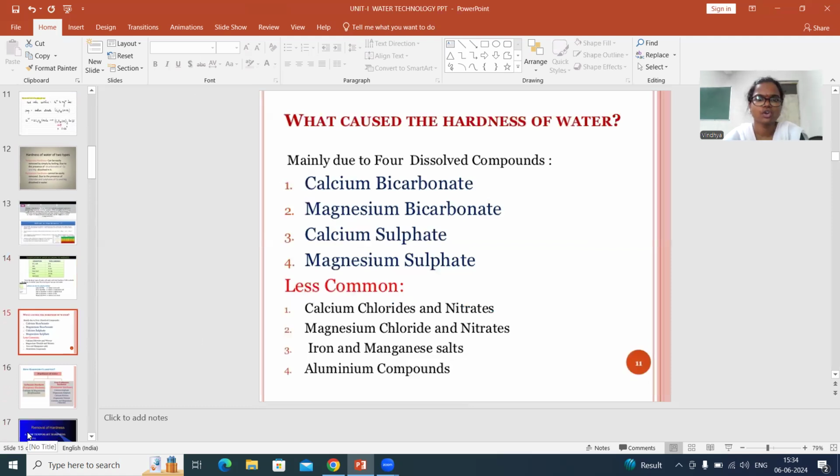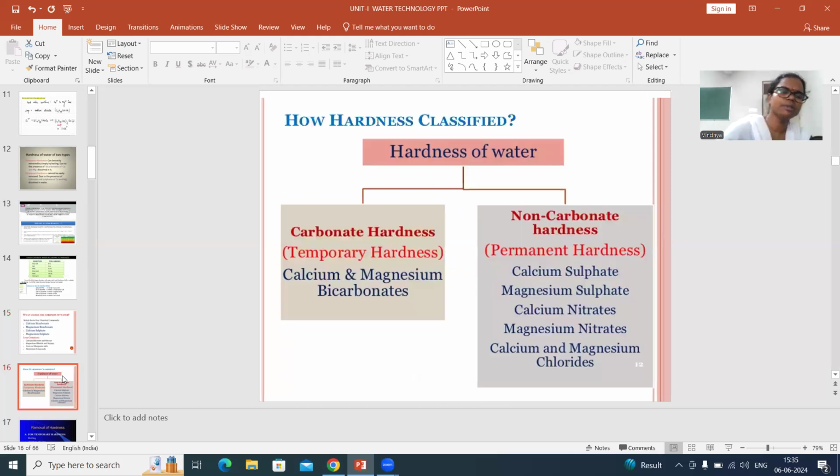These are the more commonly used salts responsible for hardness: calcium bicarbonate and magnesium bicarbonate are temporary hardness causing salts, and you have calcium sulfate and magnesium sulfate, which are permanent hardness causing salts. Apart from these, there are other less common salts which will also lead to hardness. So till now we have been talking about hardness, temporary hardness and permanent hardness.